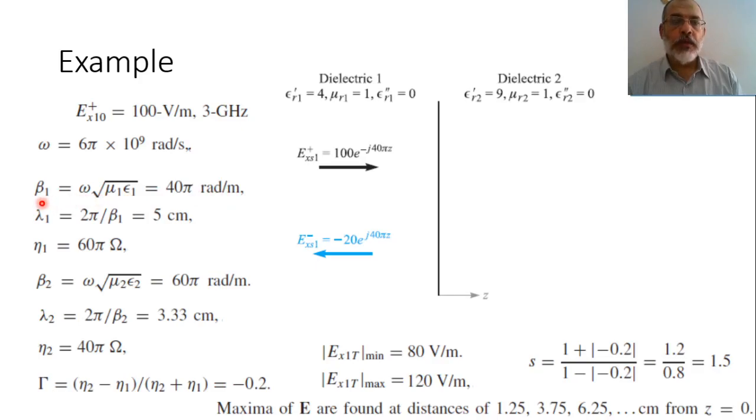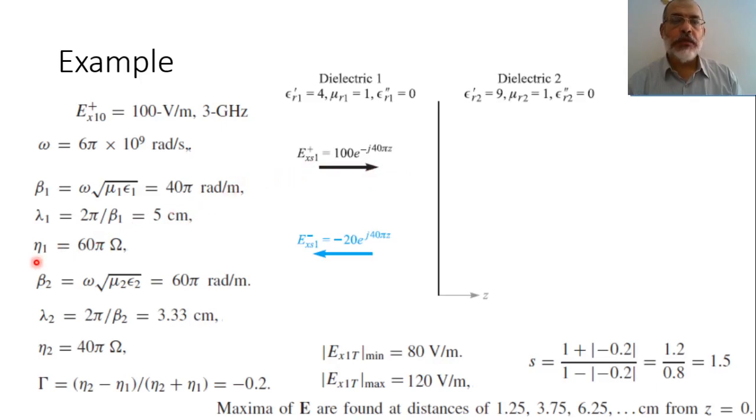So lambda 1 is 2 pi over beta 1. The wavelength in medium 1 would be 2 pi over 40 pi, so it is 5 centimeters.